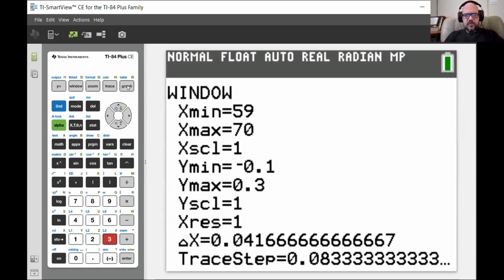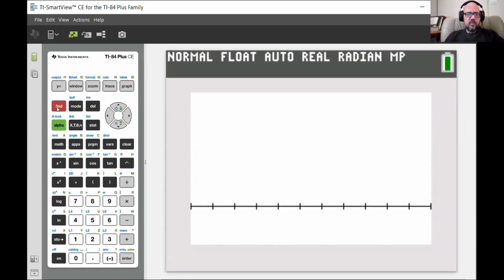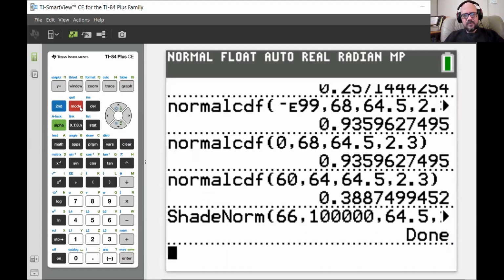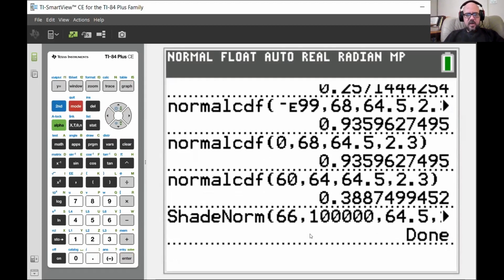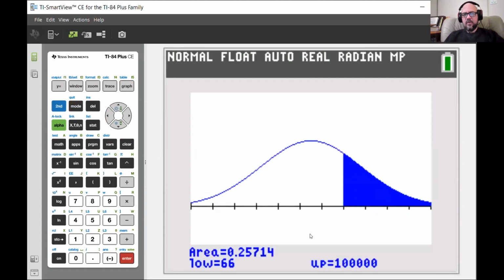Graph. We'll do it now. No, because it's not drawing it again. All right, so if I go back and do it again, oh, that's a little bit awkward. There we go. Now we can see it. Fantastic. Super easy. Couldn't be simpler.